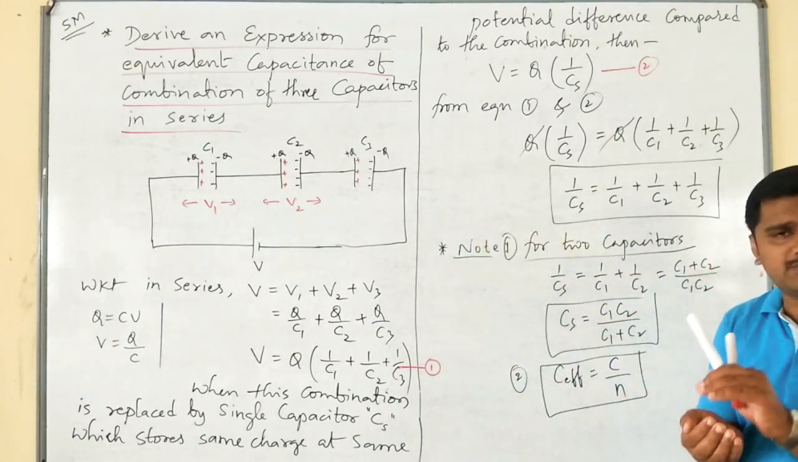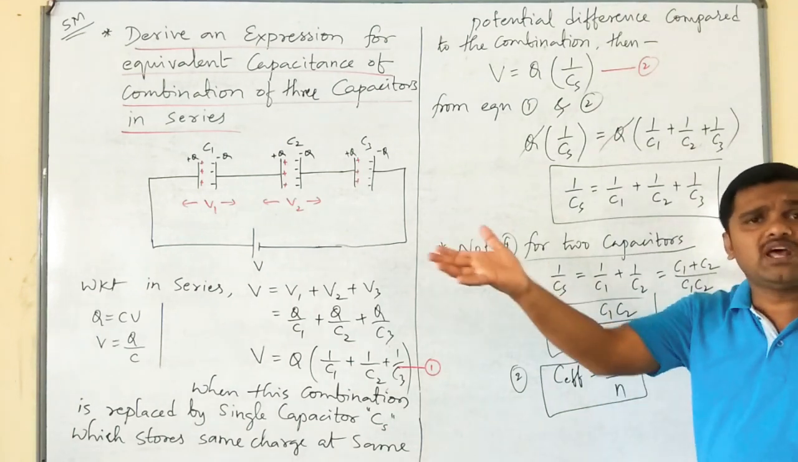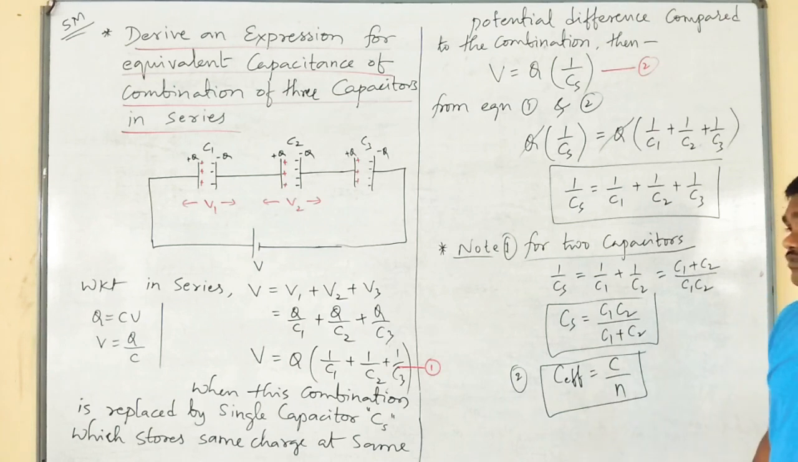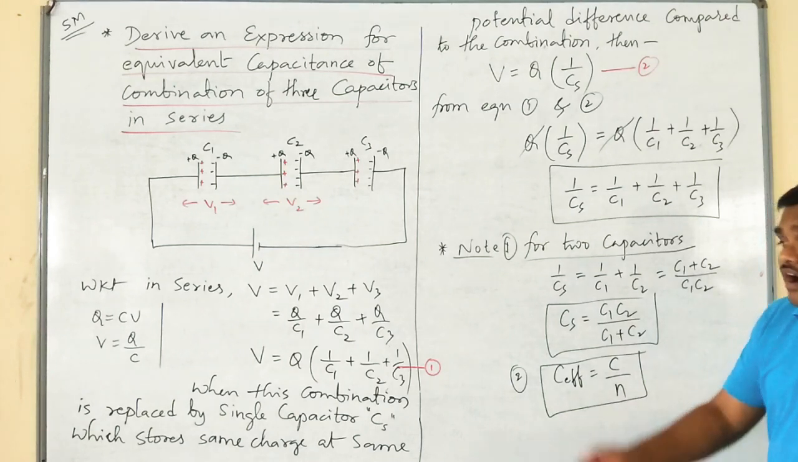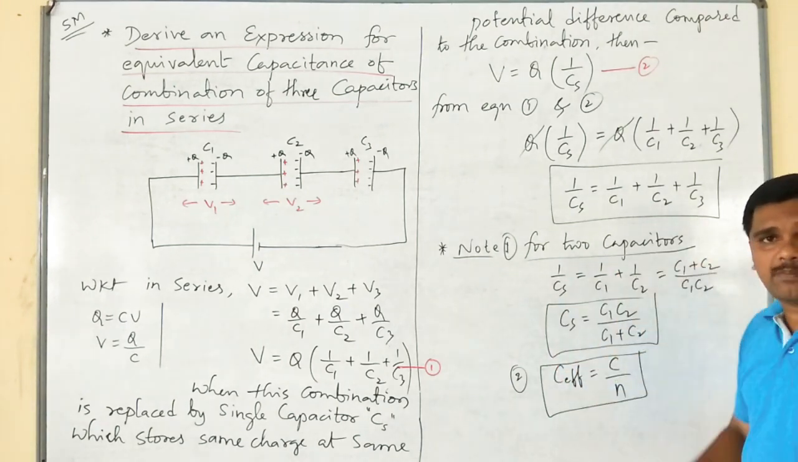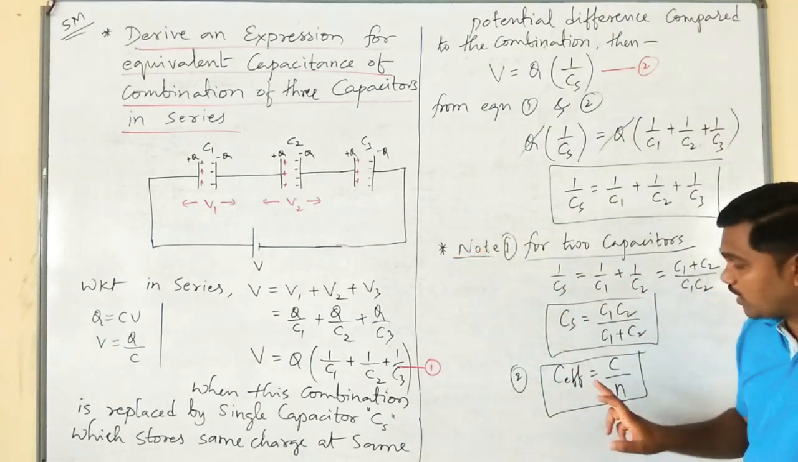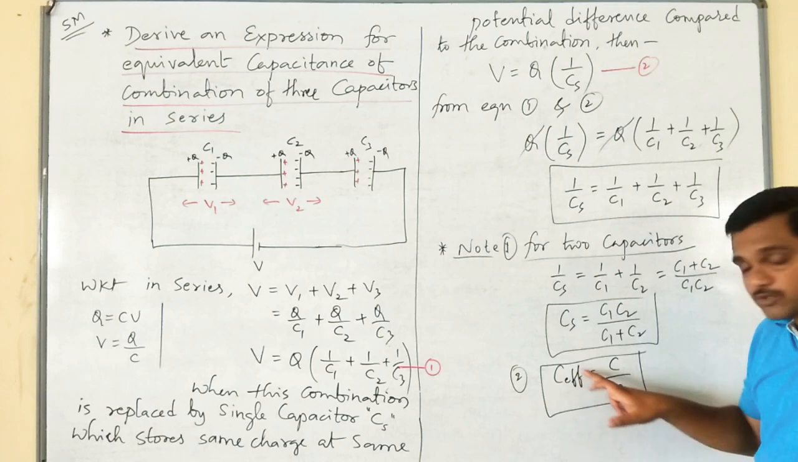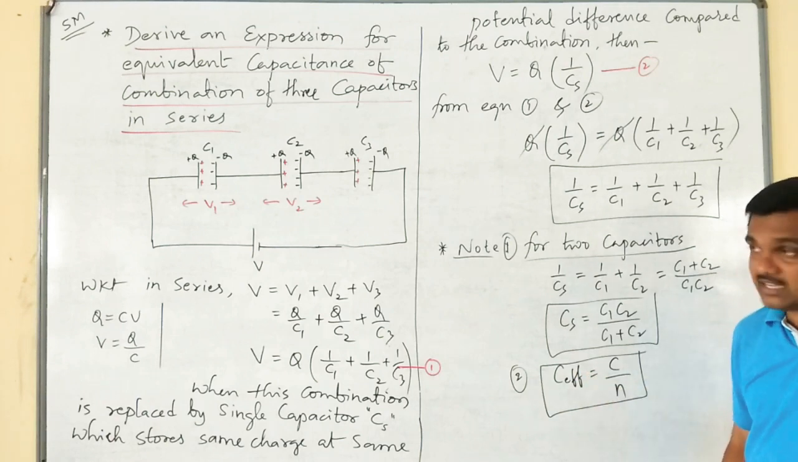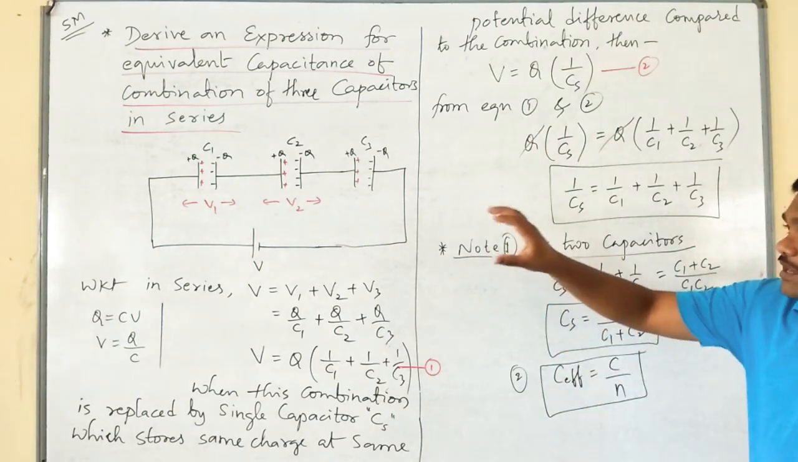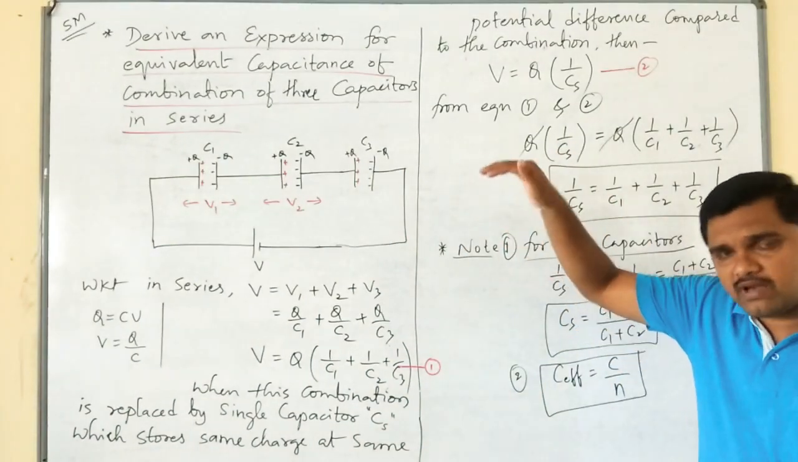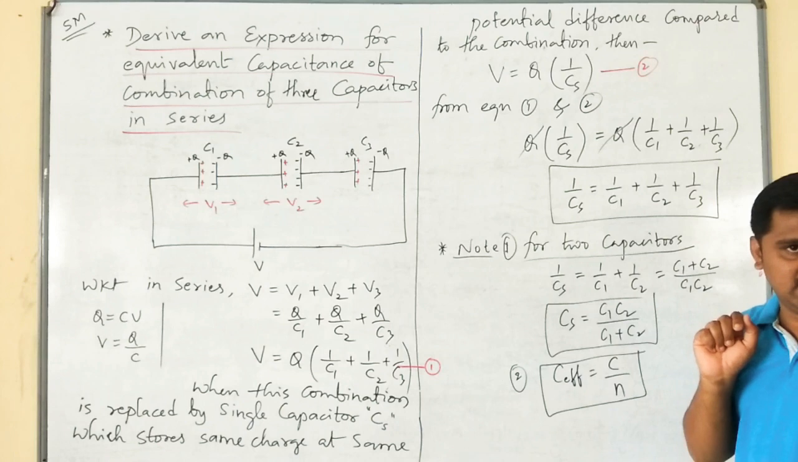Next, why do we need this combination? To get a smaller value of capacitance from larger values of capacitances. That is one more point. And as we increase the number of capacitances in series, what happens to C effective? Since it is inversely proportional to the number of capacitances, as we keep on adding capacitors in series, the C effective value goes on decreasing.